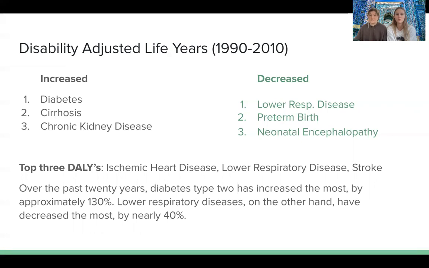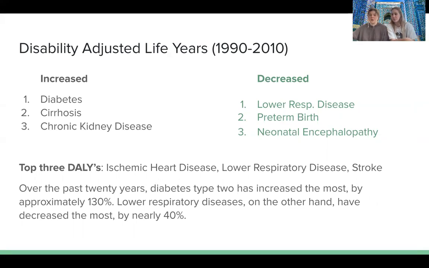comorbidities with one diagnosis, such as diabetes, as well as cirrhosis. That's also another comorbidity, and it's also associated to increasing alcohol use. Based on the research we did outside of this, just to supplement and give us an idea of what was going on in this country, alcohol abuse and alcohol use was shown to be a trend. So those are some of the things that were increased between those years. Some of the things that decreased, though, were lower respiratory diseases, preterm birth, and neonatal encephalopathy.